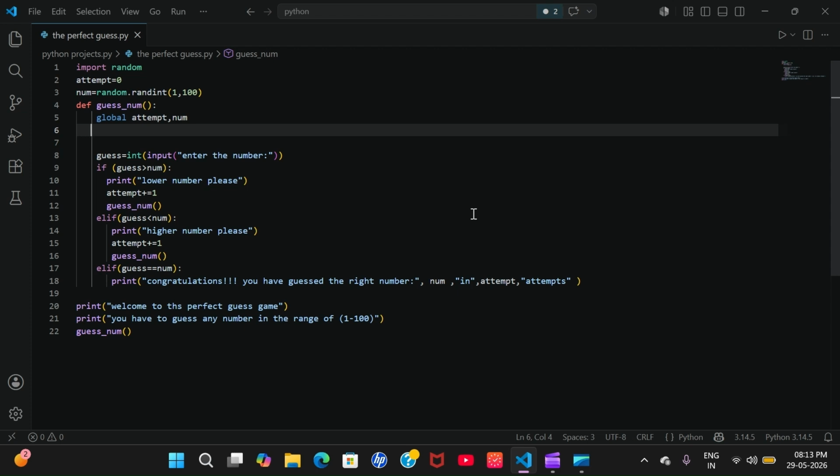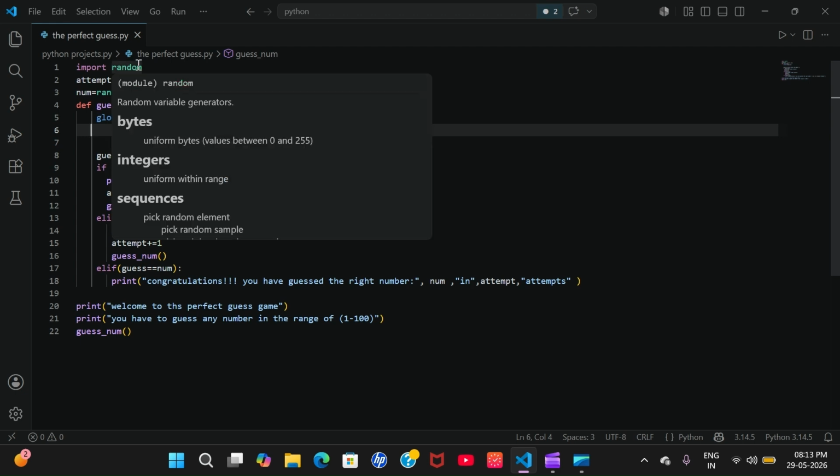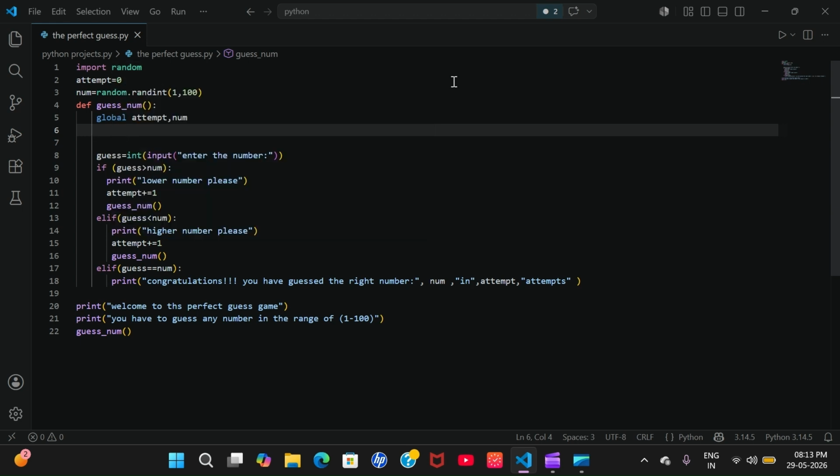This is all about guessing a number, and we are importing random so that a random number is chosen by the computer. We have to guess the number. If our number is lower than the guess number, then it will print lower. Then we have to enter another number. In the same way, we can play this game.